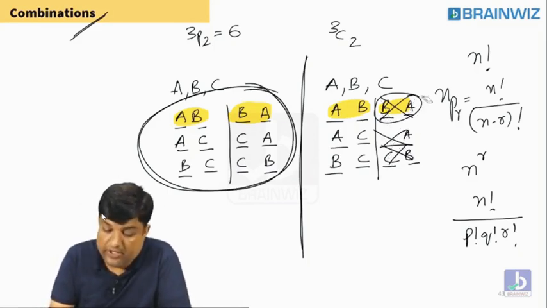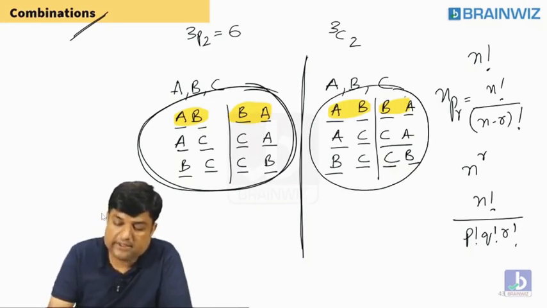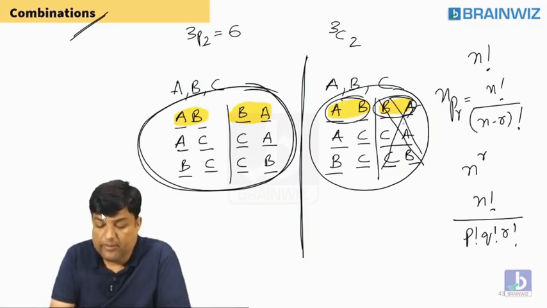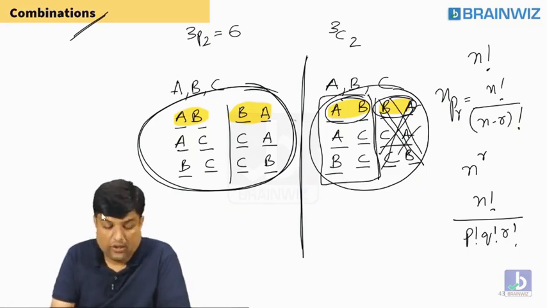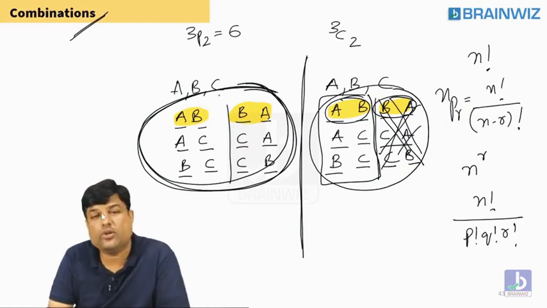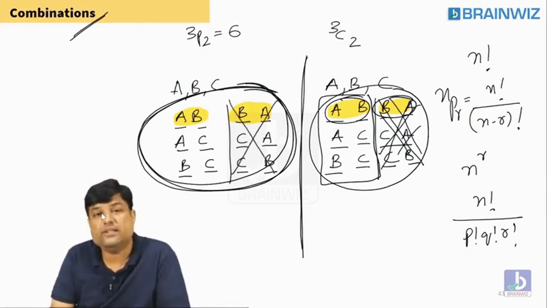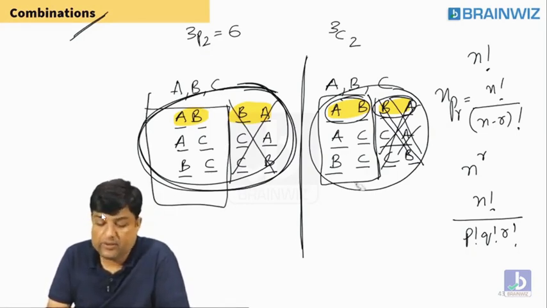So let me just tell you once again. Listen, everybody. What is this? This is arrangement. From arrangement, if you remove the like cases, AB, BA, both are like, rest of all will be combinations, nothing else. What is this total we call, students? This total we call it as arrangements. So when you remove these cases, it is said to be selections. Understanding, everybody? So how to do that one?